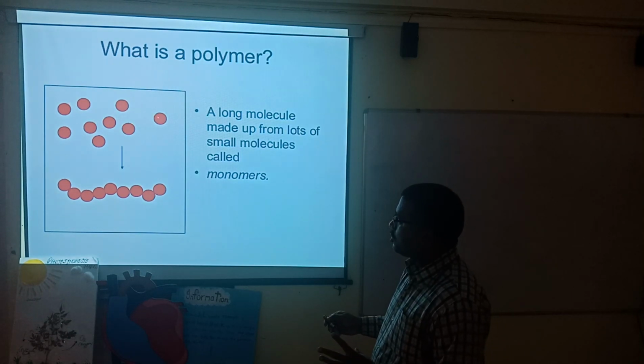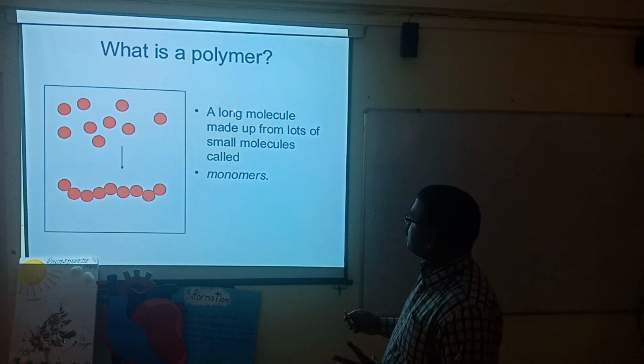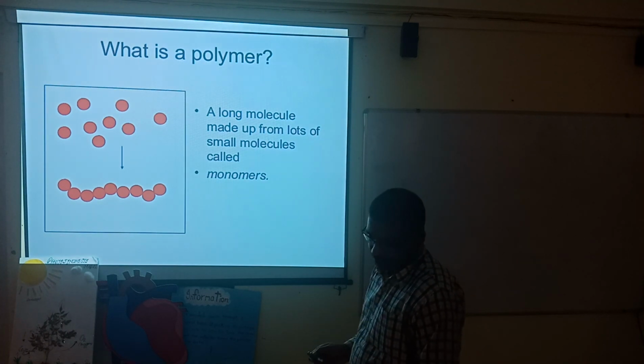When these individual monomers are combined together, they form a polymer. This kind of structure is a polymer.